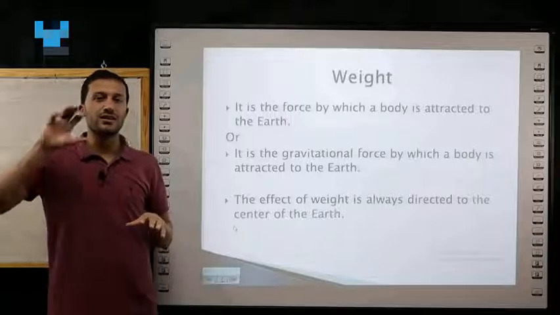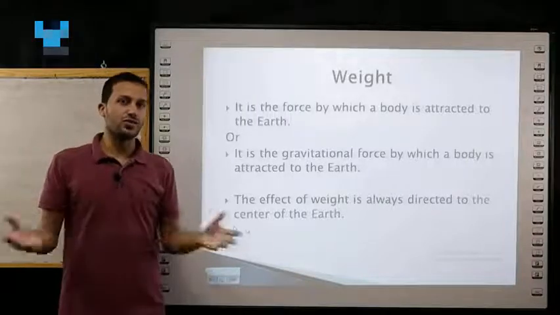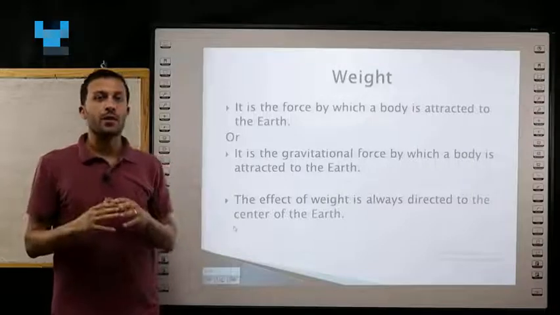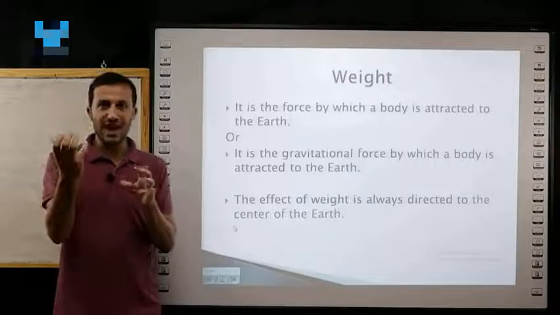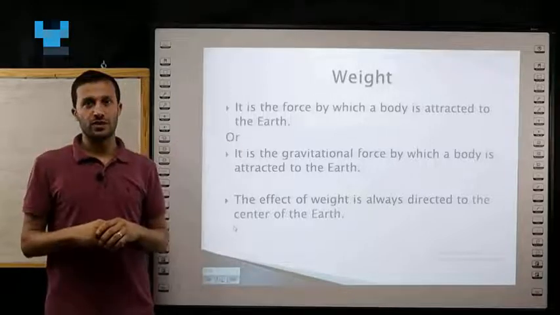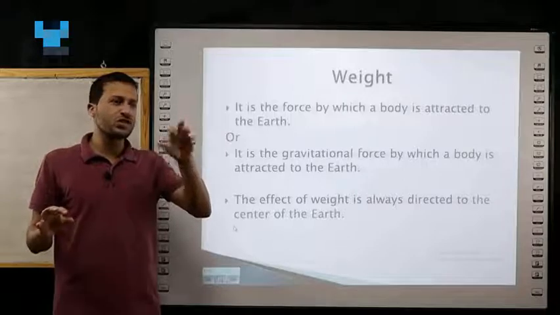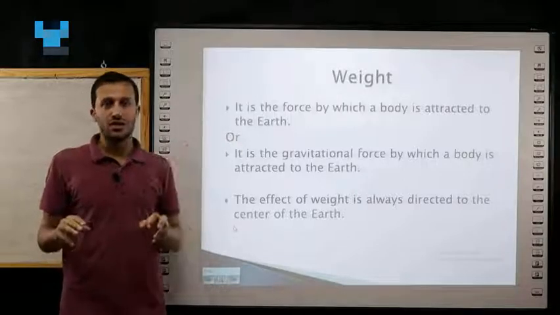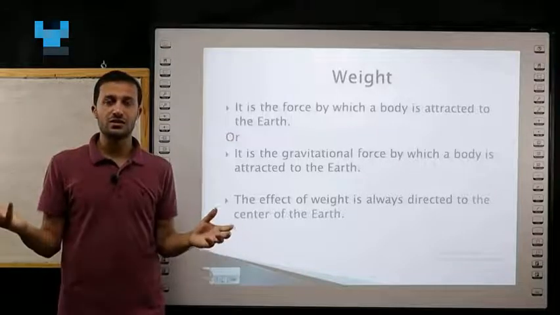We said mass is the amount of matter in any object, and the mass doesn't change by changing its place. But weight is a relation between mass and gravitational force. Mass doesn't change, but gravitational force may change from one place to another. Maybe there is no gravitational force, as in space.